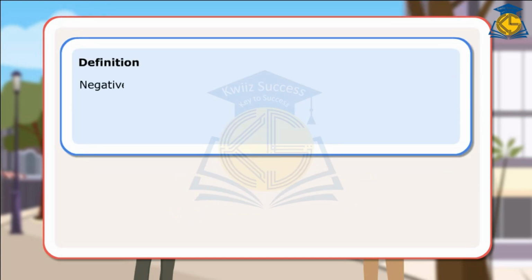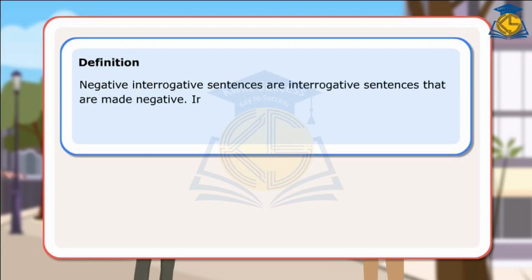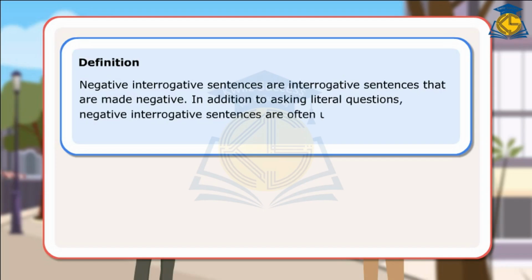Definition: negative interrogative sentences are interrogative sentences that are made negative. In addition to asking literal questions, negative interrogative sentences are often used to imply that the speaker is expecting a certain answer.